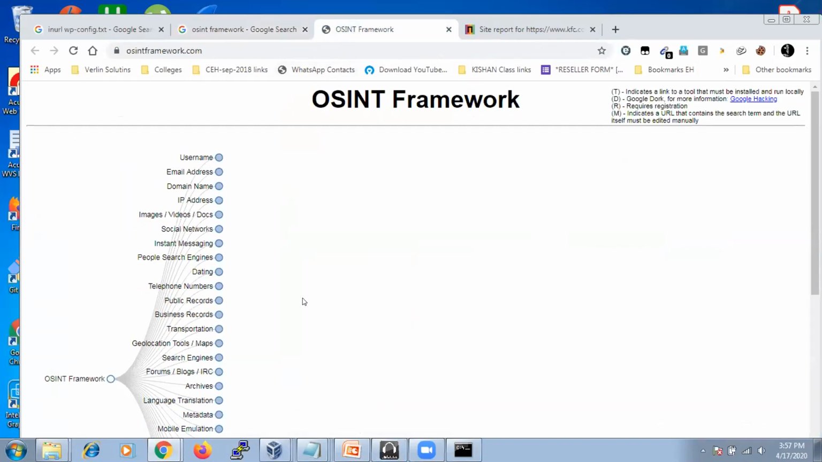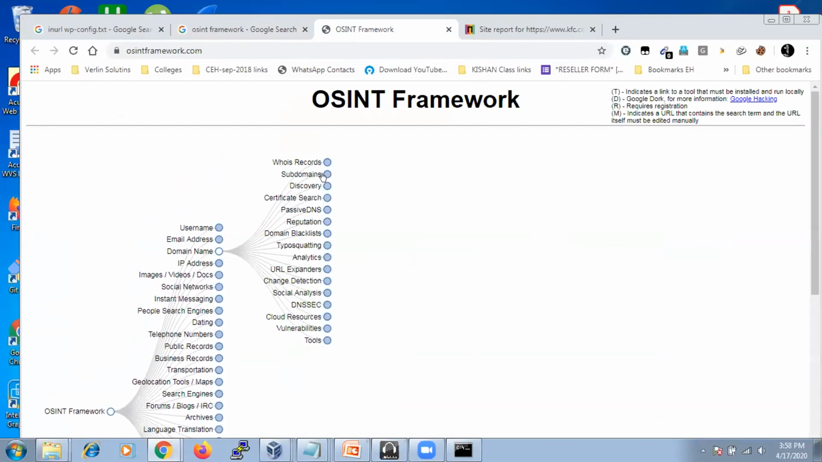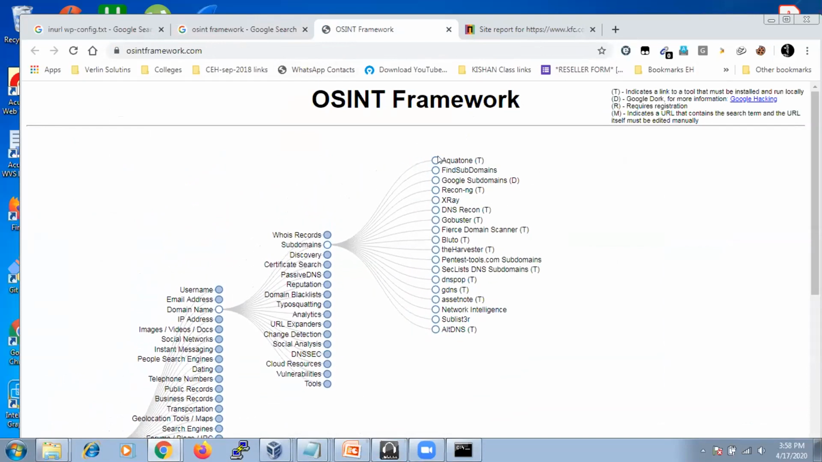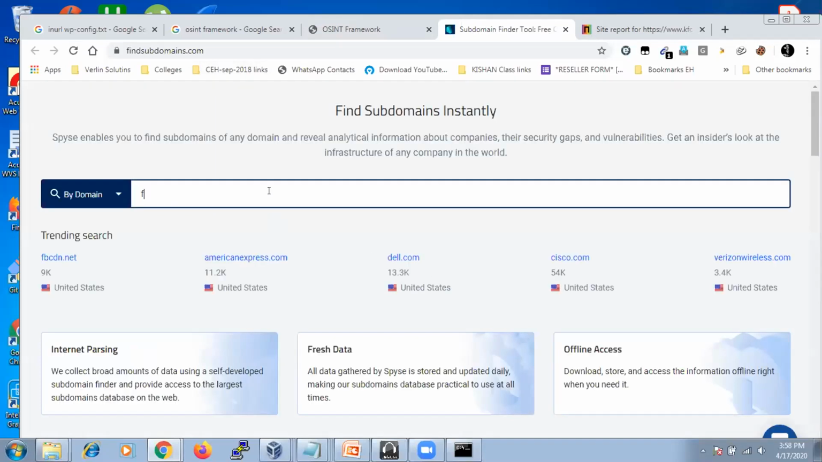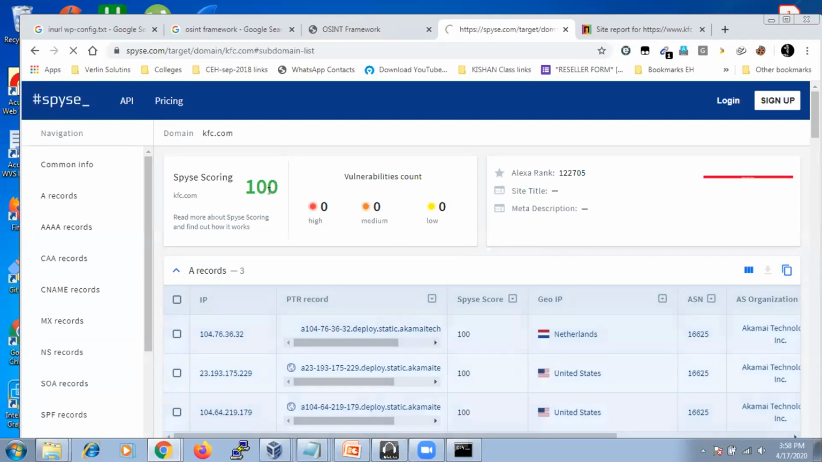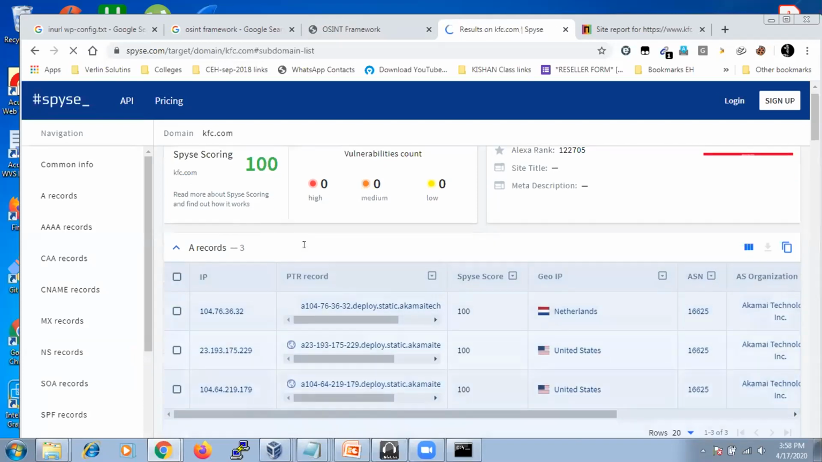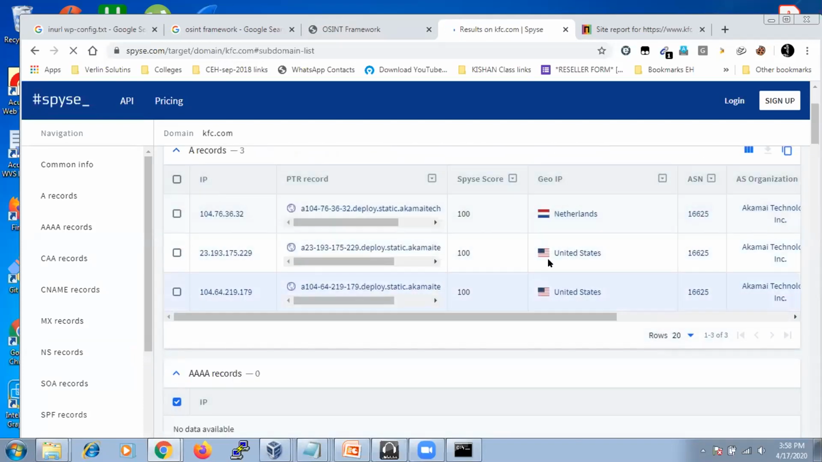Here is a collection of all the websites in one place. You can go to these websites and get more information. Regarding domain names, if I want to know the subdomains of a particular website, I can go with this website, findsubdomains.com, right? If I type kfc.com, see what happens. It is going to list all the subdomains of the website, and apart from that, it is going to get the A records also, what the IP addresses are and all those things, right?